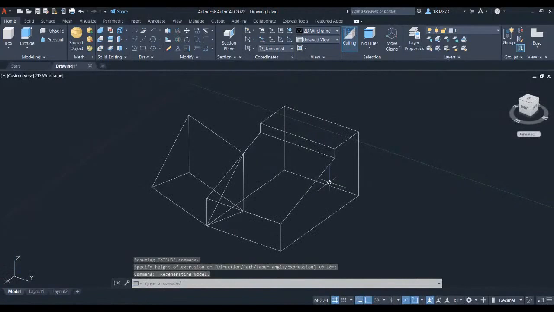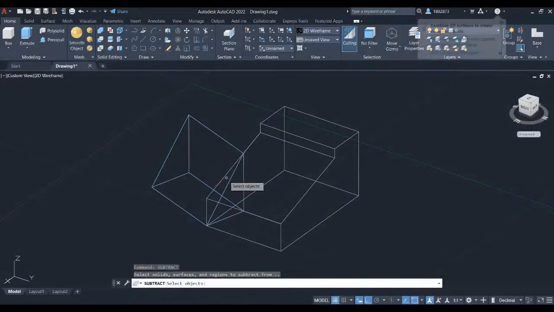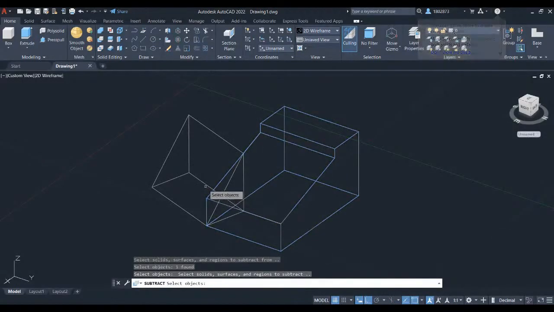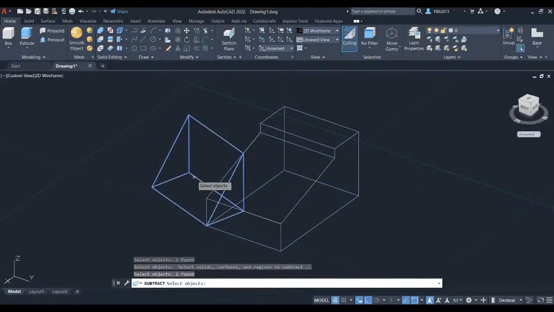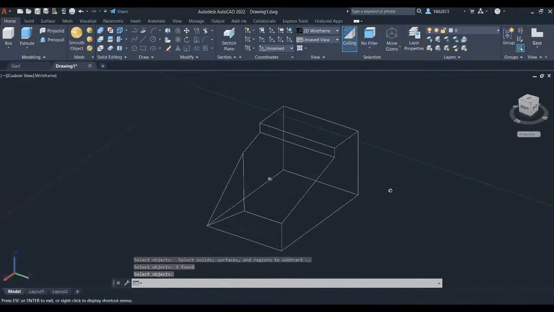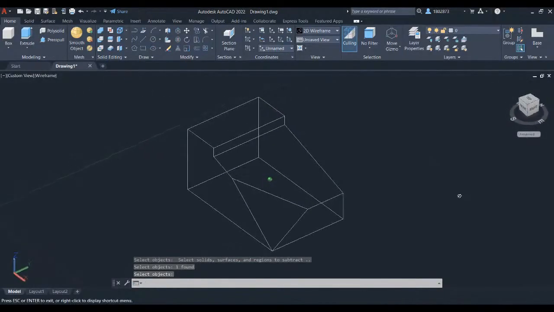We will now do a subtract command to remove this extruded object. Press subtract and press enter. Let's first select the objects that are not included in subtract command. Left click, press enter. Next is select the object that you want to remove. Left click on the triangle and press enter. Let's inspect the part by holding your shift key and wheel button to 3D orbit.